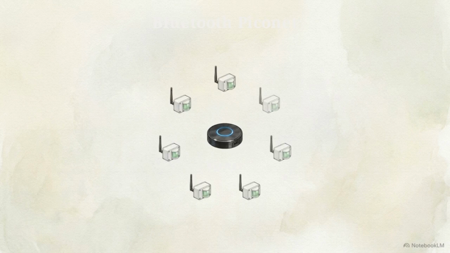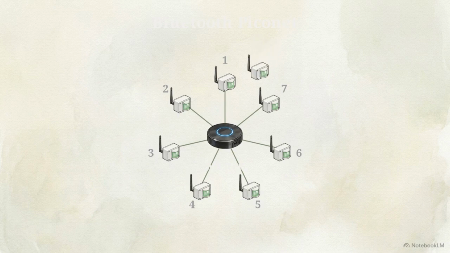To manage connections on this frequency, Bluetooth relies on a structure called a piconet. This is a rigid star topology built on a master-slave model. The protocol enforces a strict mathematical limit on this topology. One single master device can actively control a maximum of 7 slave devices simultaneously. The slave nodes cannot communicate directly with one another. All data must pass through the master.